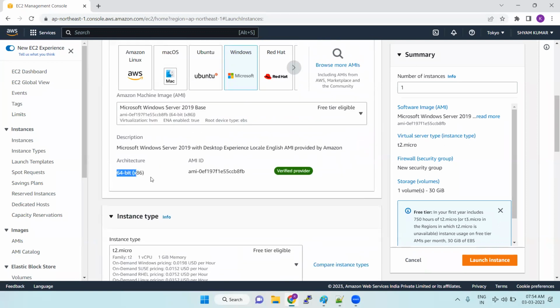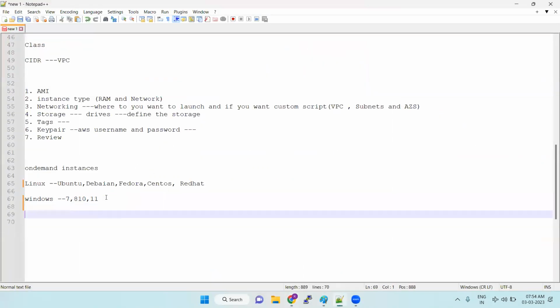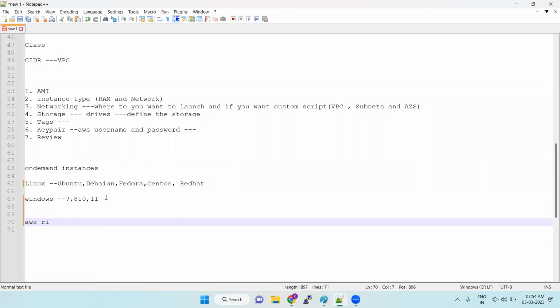Okay, so 64-bit, this is the AMI ID for Microsoft Windows Server 2019 with desktop experience English AMI provided by Amazon. If somebody is telling me this is manual selection, and if you want to go with automation, yesterday we created one thing. Okay, so yesterday we did AWS EC2 run instances.